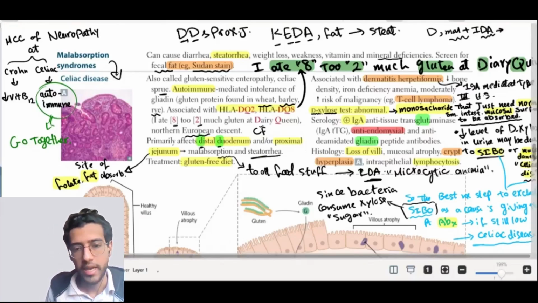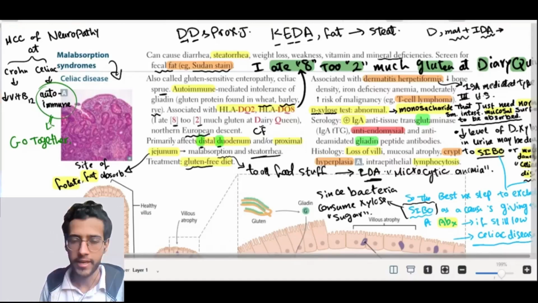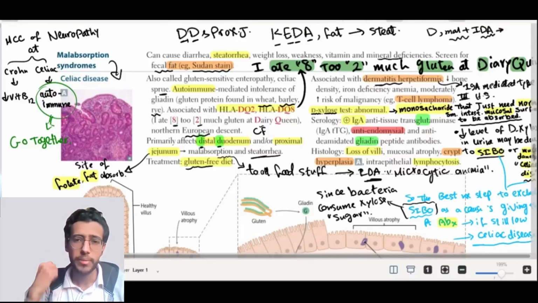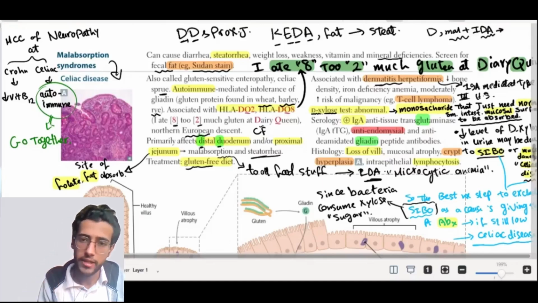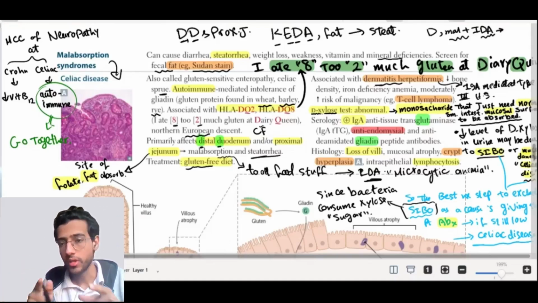Steatorrhea is present as well, and you treat by avoiding gluten. Okay, so avoid gluten, avoid the thing that causes hypersensitivity, and this is how we treat this disease. This disease is associated with dermatitis herpetiformis, which is herpetic-like lesions present on the elbow. This is the most common site for these lesions, and dermatitis herpetiformis is IgA-mediated type 3 hypersensitivity. So IgA attacks the antigen and precipitates in the skin, causing dermatitis herpetiformis.